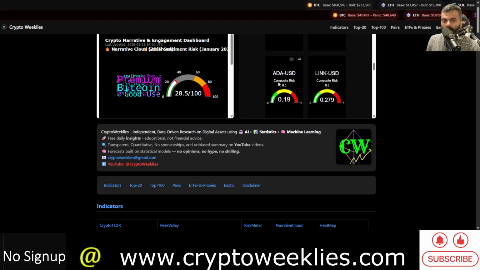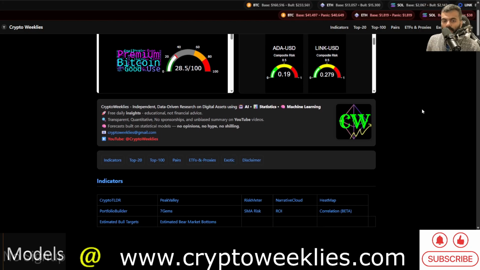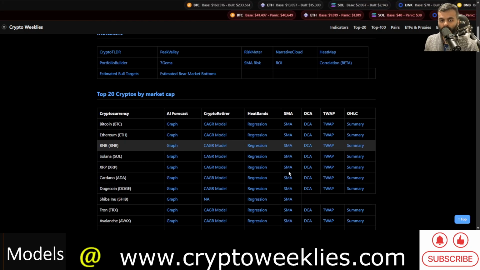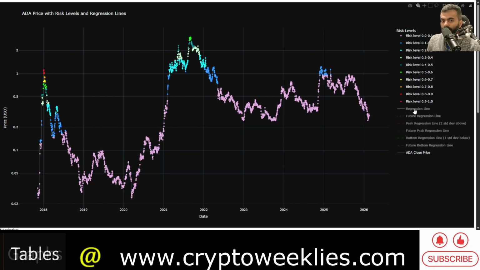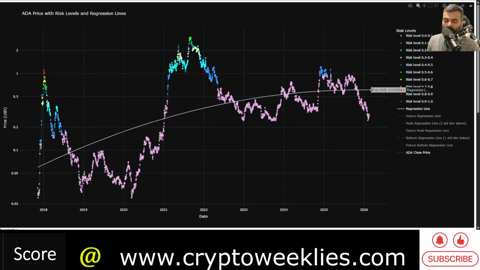So coming back to ADA, the composite risk is 0.19. As mentioned previously, the regression model is identified and visualized on the same model that we saw in terms of the weekly candles, as this daily dot plot, with similar fair value and a similar undervaluation zone for ADA. The risk levels identified per the deviation between the price and the regression based fair value say only 3% risk at this point, accumulation risk for ADA.